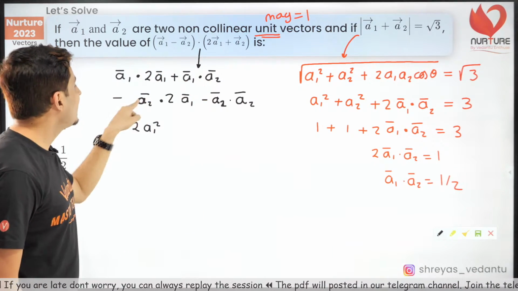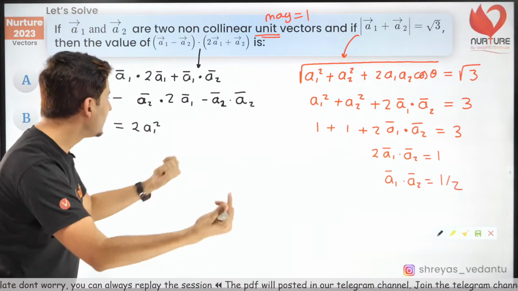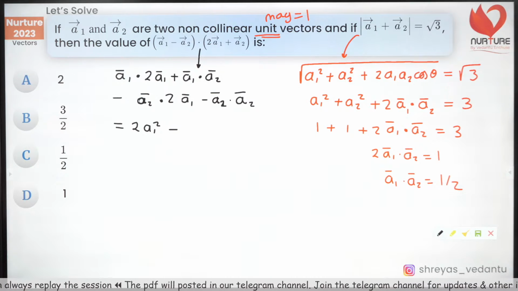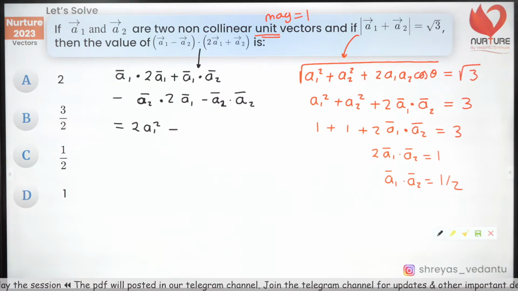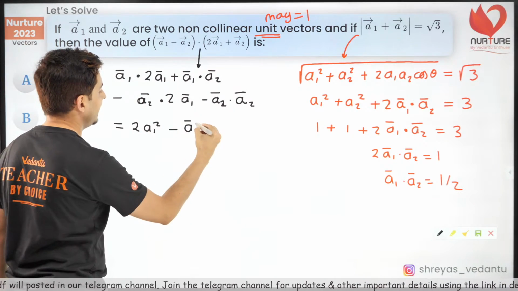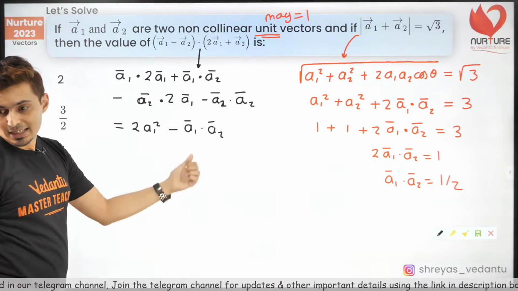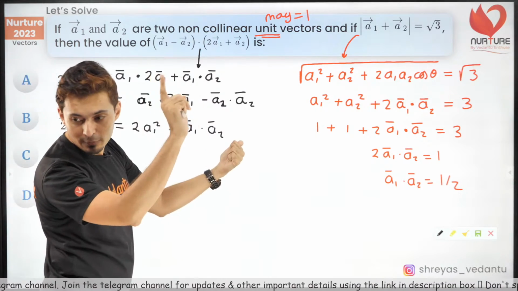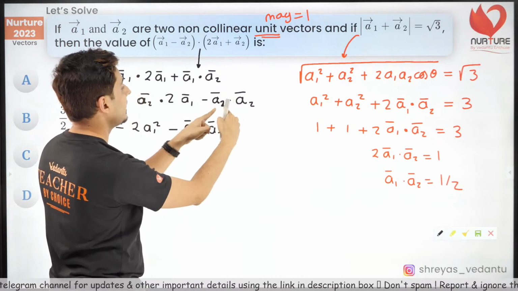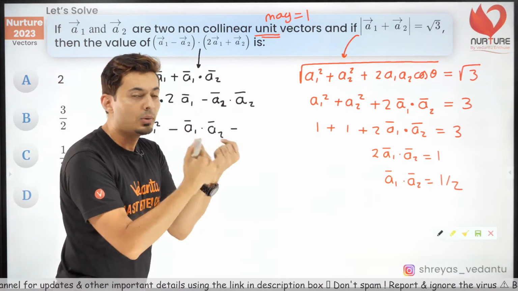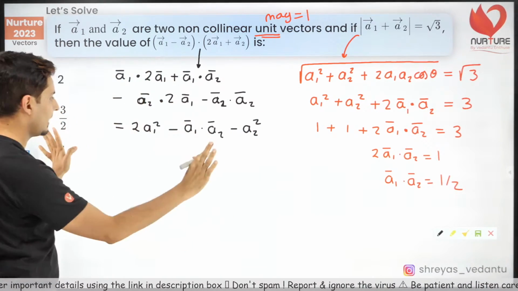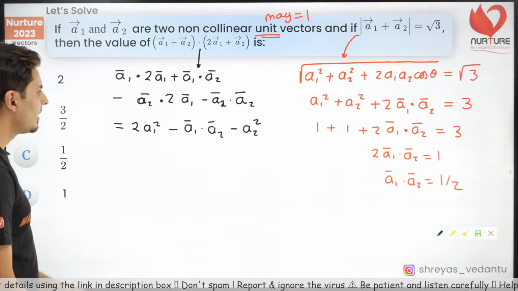So what is A1 A2 minus 2A1 A2 going to be, guys? Come on, let me know in the answer. Are you guys attentive or not? Yes, it's going to be minus A1 dot A2. Okay, very good. And the last term, minus A2 into A2. What is A2 into A2? Dot product. It will be just A2 square.